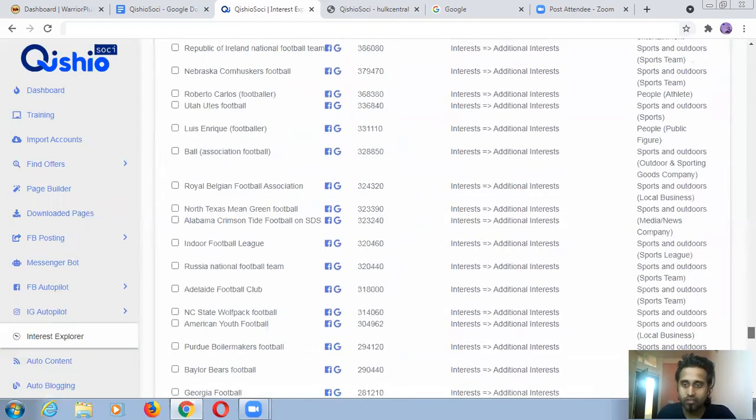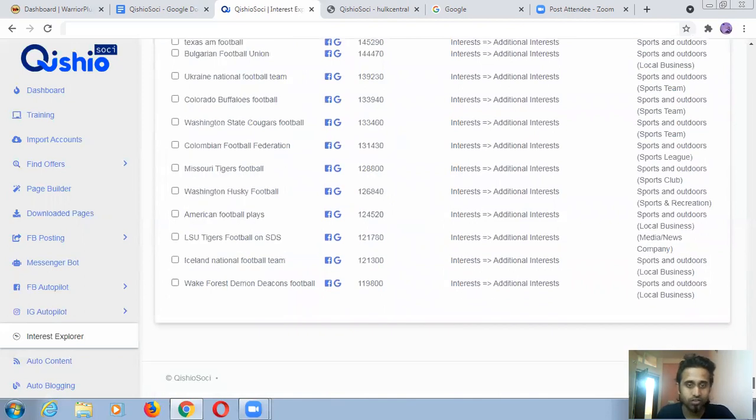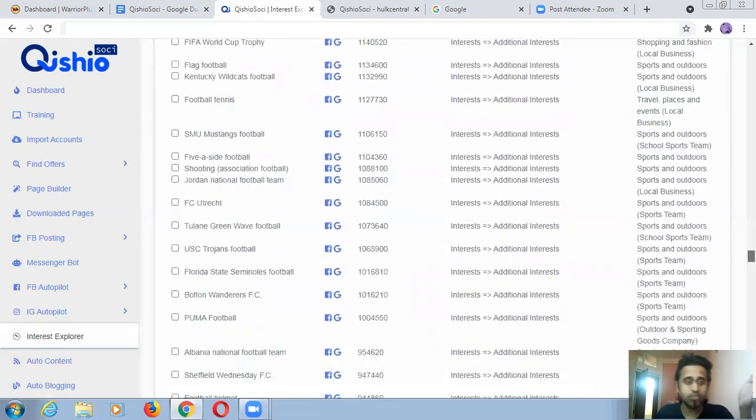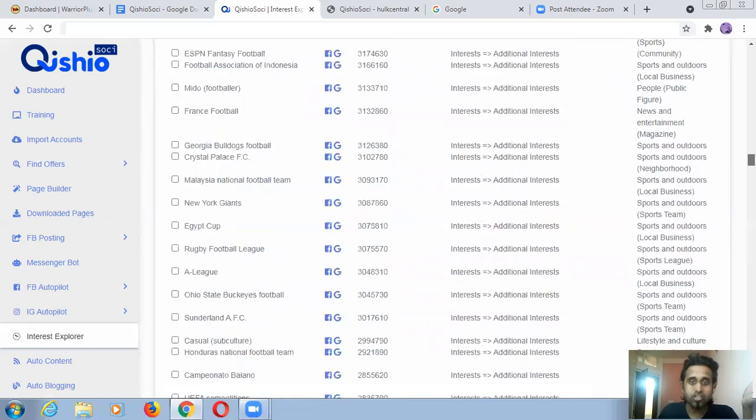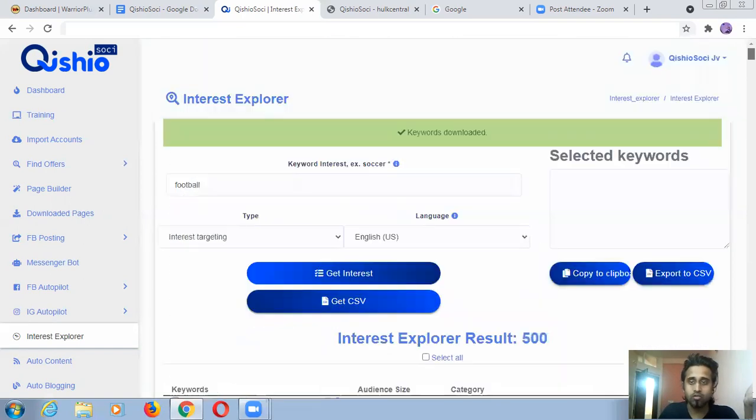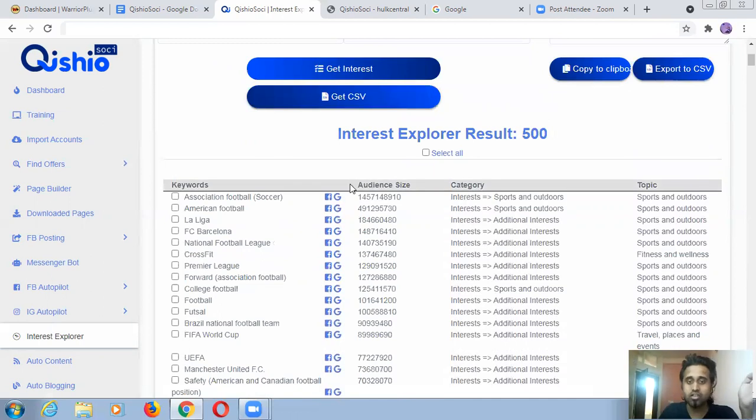You can go ahead with any niche. For any niche you can do keyword research here. You can see the volume, the search volume. Audience size, search volume, everything is simple. For example, this number of people are searching for this keyword. You can directly put your blogs, YouTube videos, Instagram posts, Facebook posts on this particular keyword, so that you will start getting some traffic on your post, video, blog, whatever.